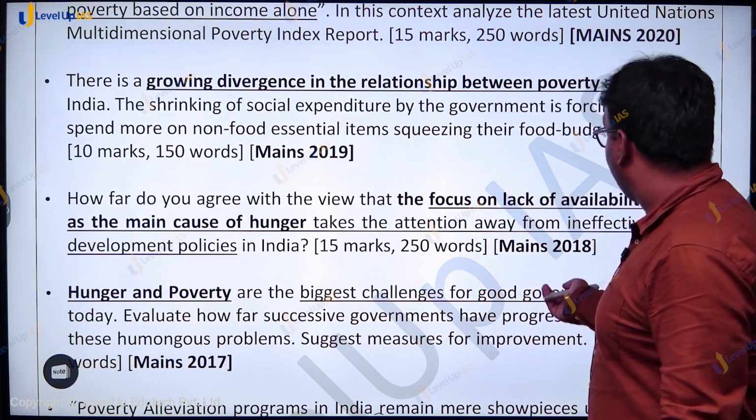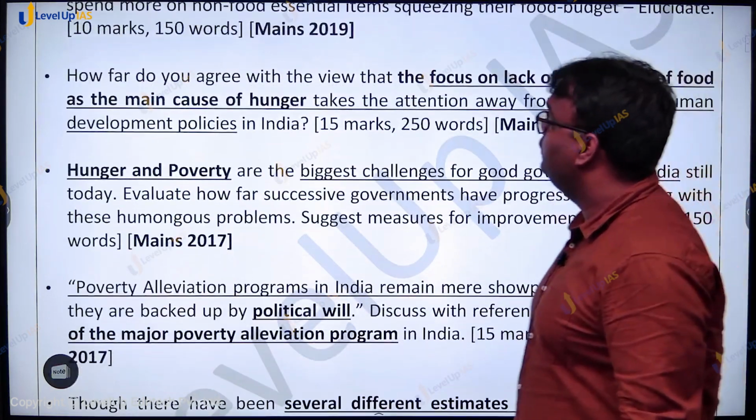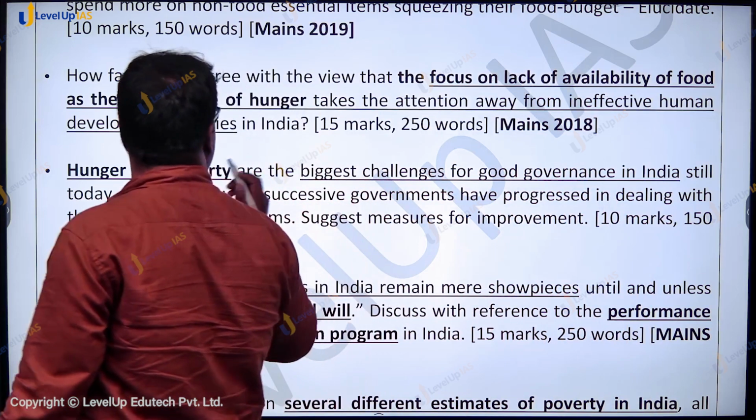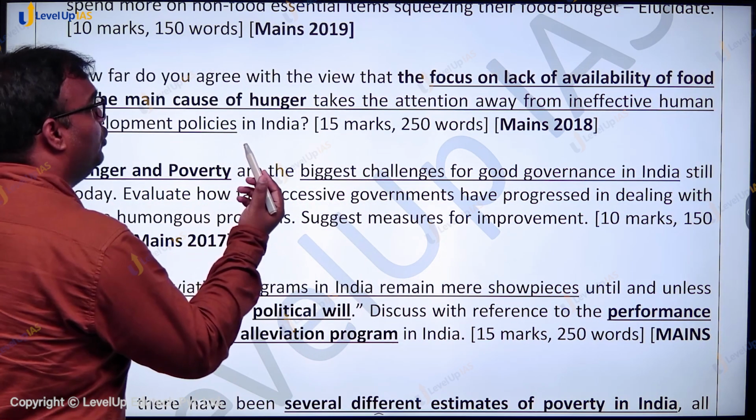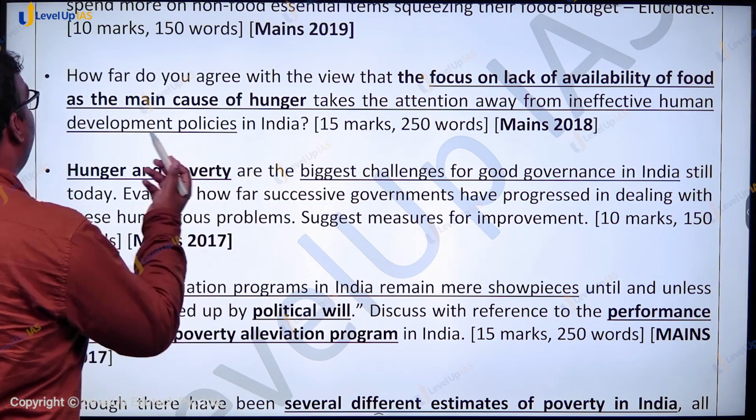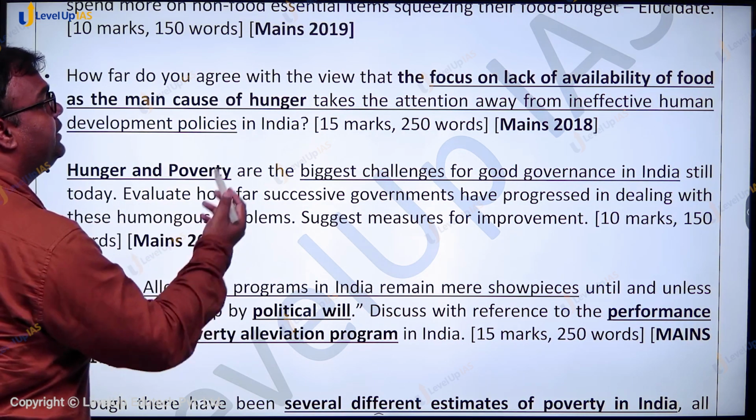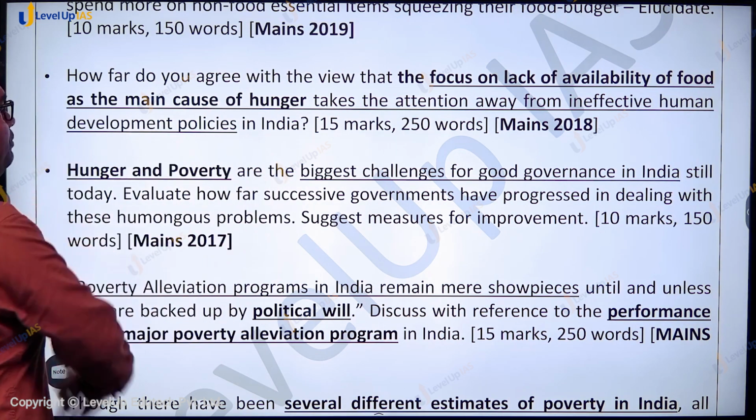Then in 2018 they had asked a question: how far do you agree with the view that the focus on lack of availability of food as the main cause of hunger takes the attention away from ineffective human development policies?